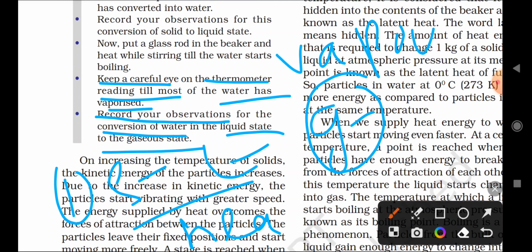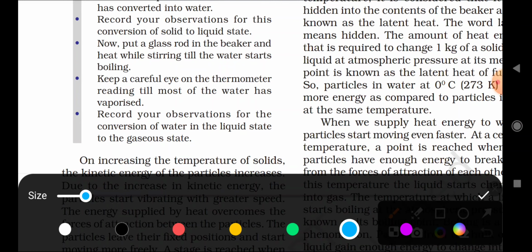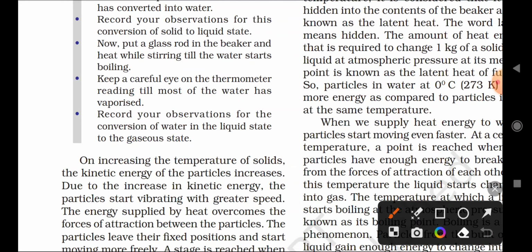Changing the temperature, by giving heat in the form of fire or a flame. The change in temperature converts the solid state into the liquid state. So by changing the temperature we can change the states of matter from solid to liquid, and liquid to gas.